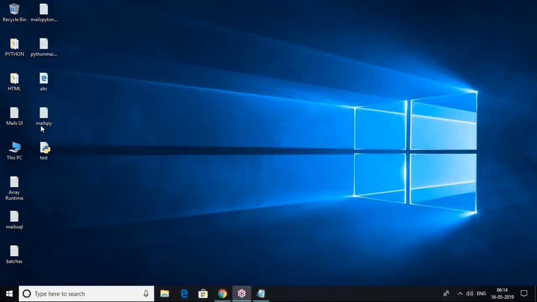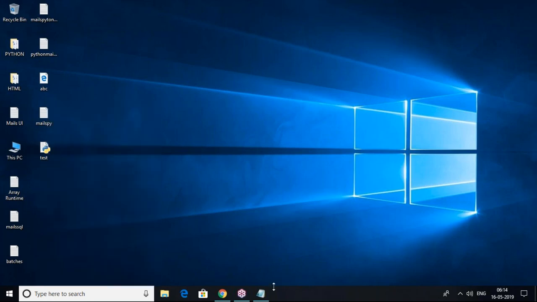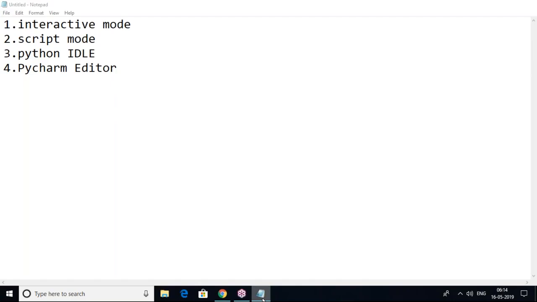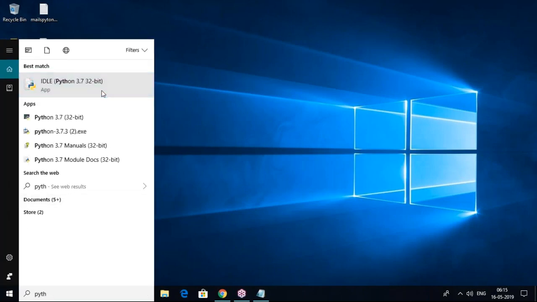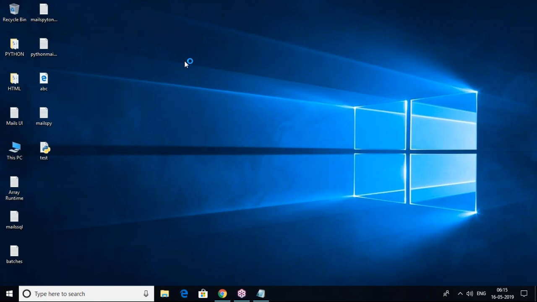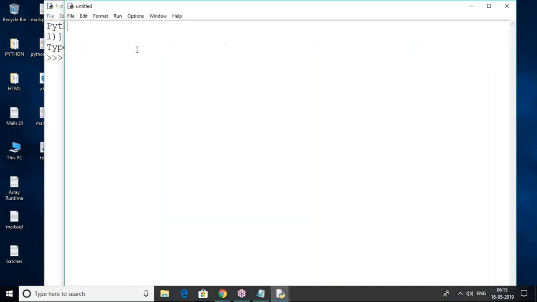So no need to write a Python script file separately. Directly we can go to Python IDLE also, and using Python IDLE we can write. There only I have to generate my new file. New file means instead of Notepad I can create a new file. So write some code here.